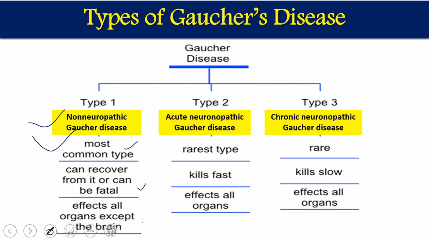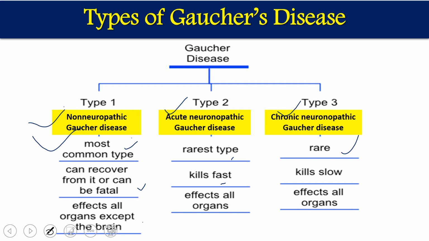So type 2 is called acute neuronopathic Gaucher's disease, which is the rarest type. In this case, it normally kills the patient very fast. It is going to affect almost all the organs. The difference between type 2 and type 3 is that type 2 is acute and type 3 is chronic. Type 3 is very rare. Otherwise, both type 2 and type 3 are going to affect almost all the organs, including neurons.